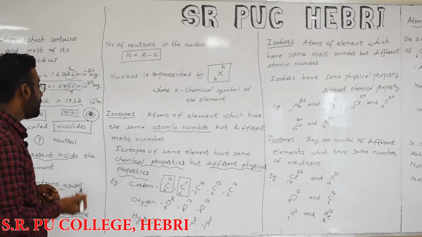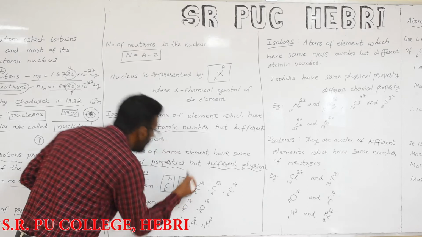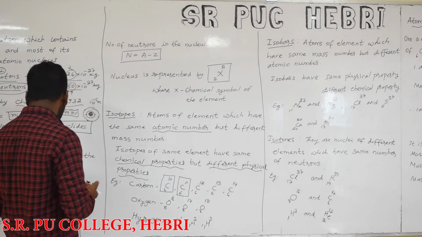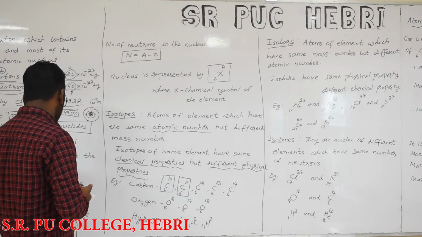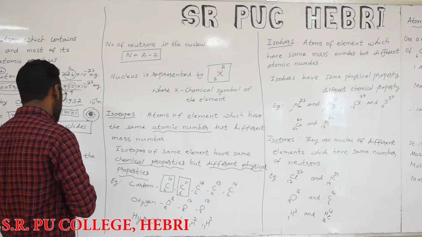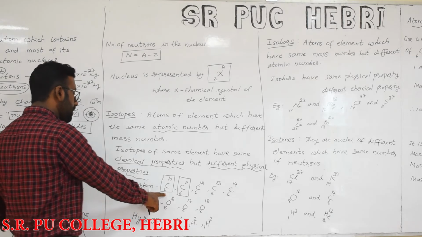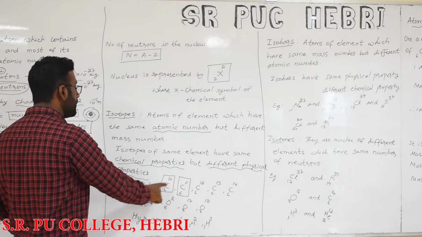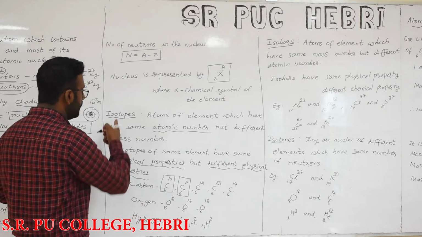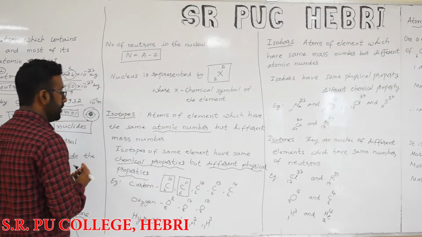When the mass number is different, what happens? What is mass number actually? Mass number is the number of protons plus the number of neutrons. When it has the same atomic number, we know that it contains the same number of protons but differs in the number of neutrons. So isotopes have different numbers of neutrons but the same number of protons.